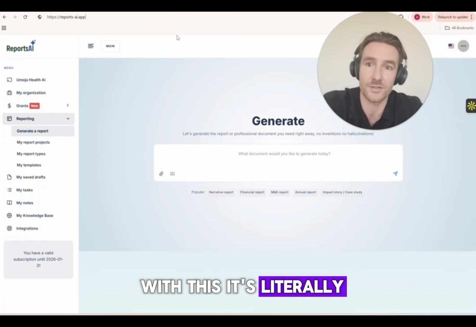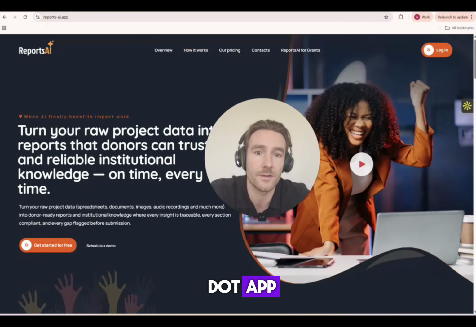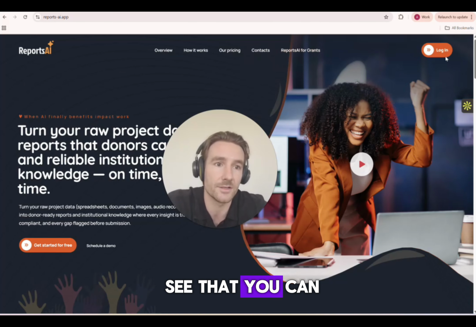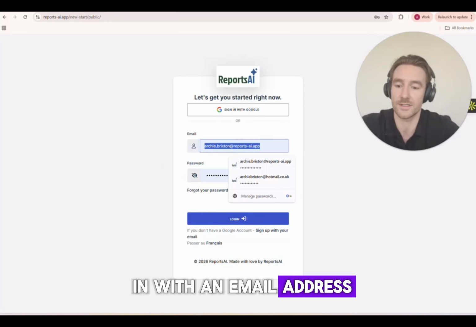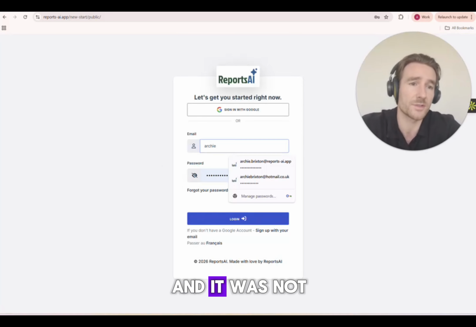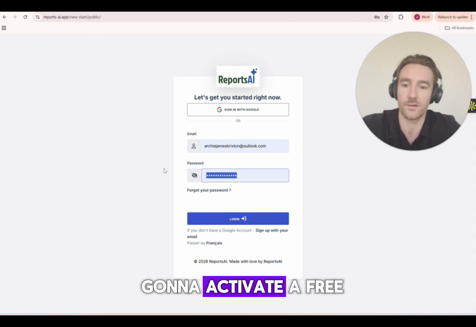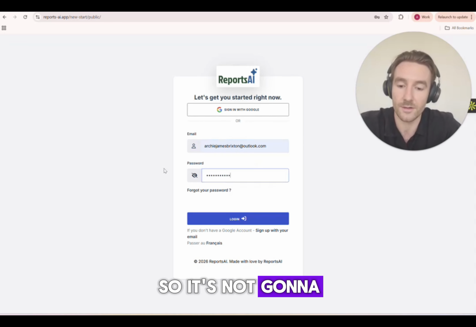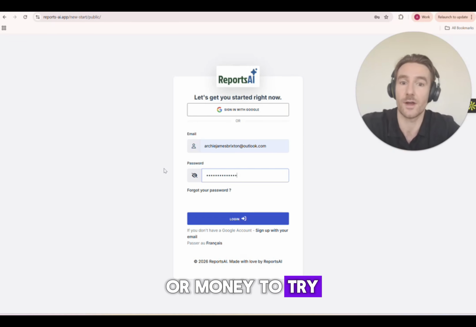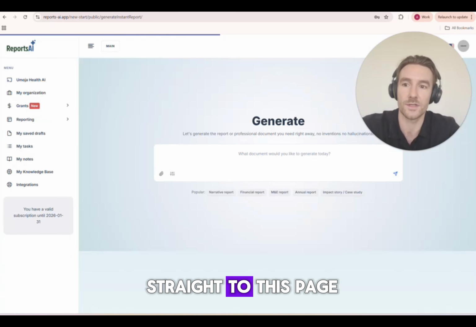With this, it's literally just a browser-based app. So if you just go to reports-ai.app, then you can see that you can just log in here. You can log in with Google or log in with an email address, and it's not going to ask you for any bank details or anything at first. It's just going to activate a free trial automatically. So it's not going to cost you any time or money to try it out. You can just come here, log in, and then it's going to take you straight to this page.